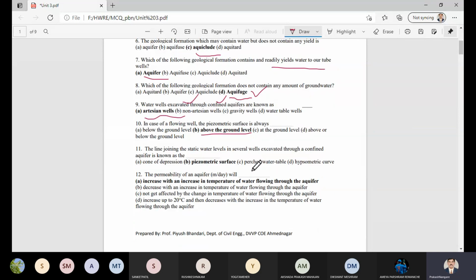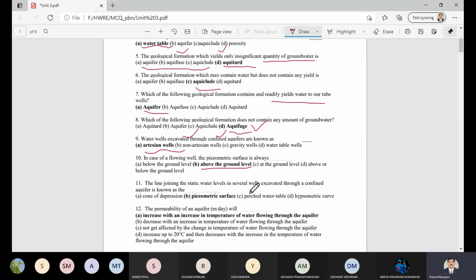Then question 11: the line joining the static water levels in several wells excavated through a confined aquifer is known as the piezometric surface. The next question is on permeability. The permeability of an aquifer, given in meters per day, will increase with an increase in the temperature of water flowing through the aquifer.